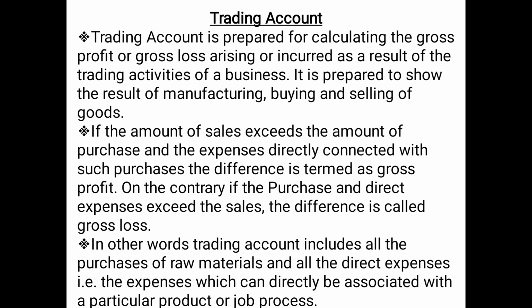So, trading account basically includes all the purchase of goods, and all the direct expenses, means those expenses which are related to a particular product or job or process, basically which can directly be associated with production.